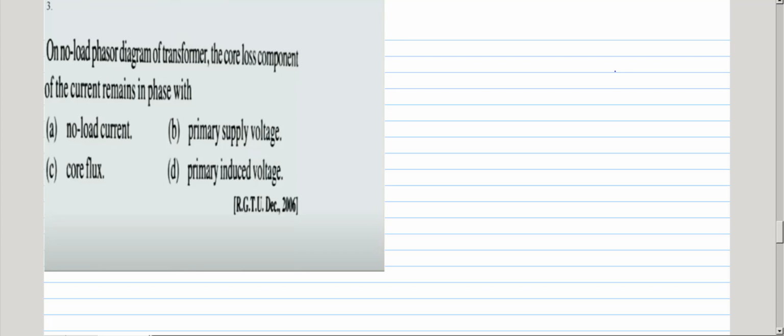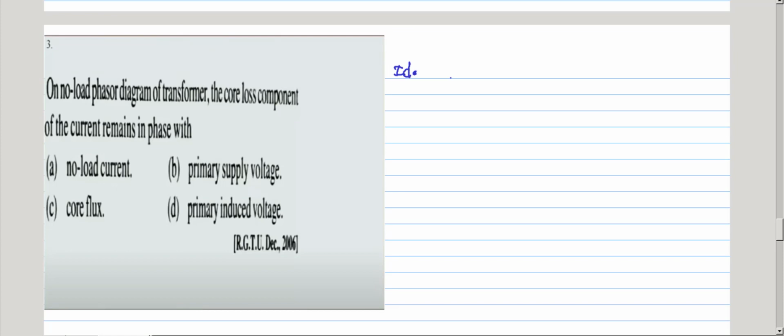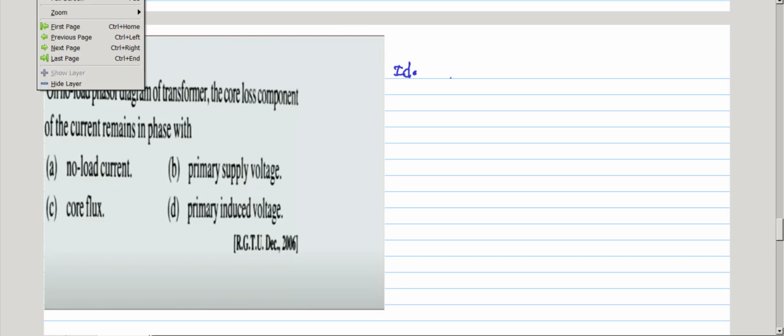Right sir, you keep saying excitation current, flux. What is the meaning, sir? For understanding this, what are the ideal transformer properties? So just wait. Okay, so what are the ideal transformer properties?